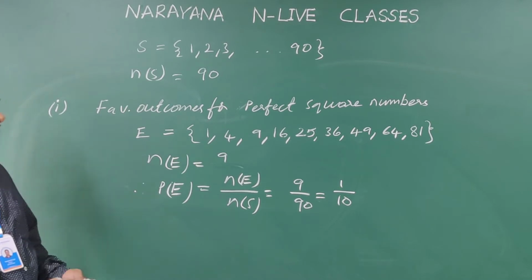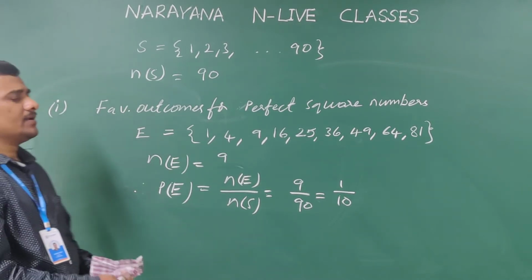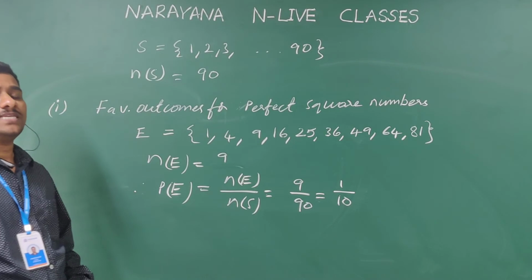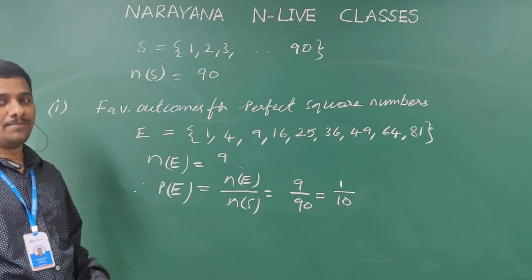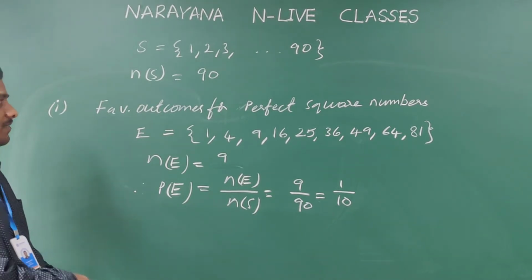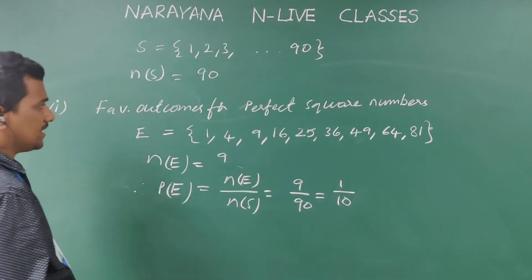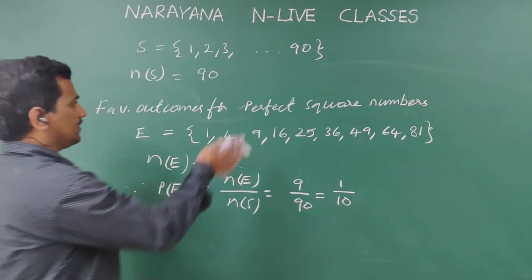Favorable outcomes for a number which is divisible by 5. Now I am going to write the favorable outcomes for that.